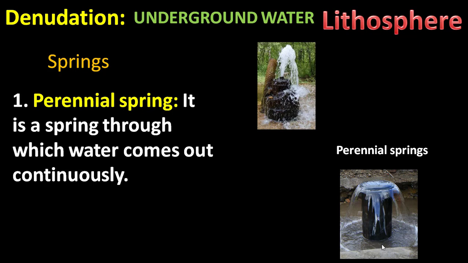Even the northern Indian rivers are called perennial rivers because they flow throughout the year, whereas southern rivers are called non-perennial rivers because they flow only during the rainy season. So here perennial means continuously. In this, the springs come out naturally. Here are some pictures showing how water coming out is an example for perennial springs.